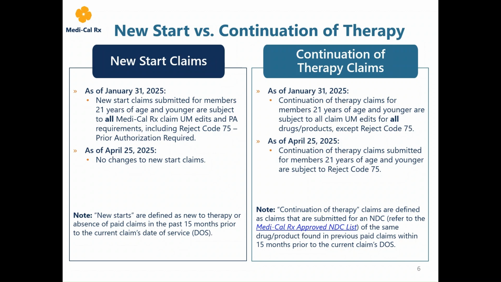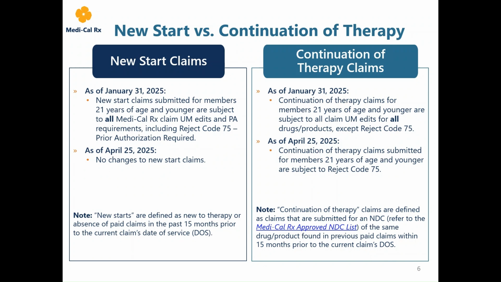As of January 31st, continuation of therapy claims are subject to all claim edits and PA requirements for all drugs and products except Reject Code 75 prior authorization required. As of April 25th, continuation of therapy claims submitted for members 21 years of age and younger are subject to Reject Code 75 prior authorization required.